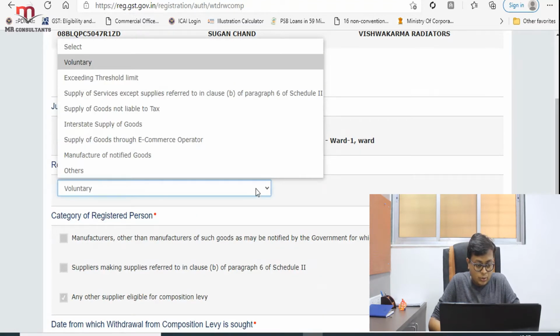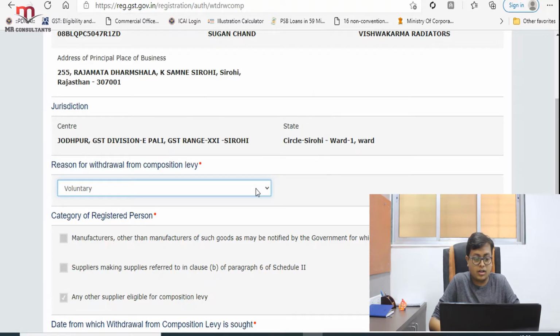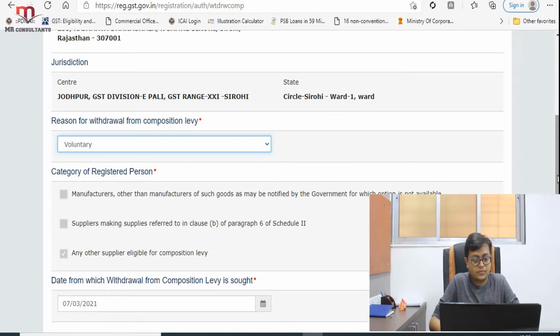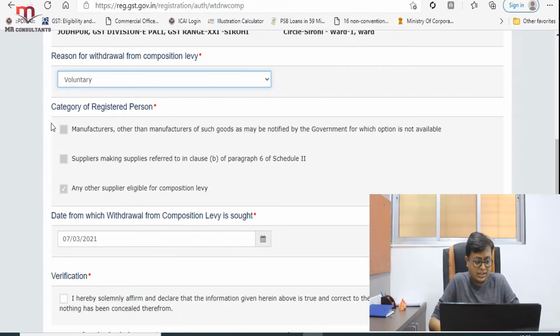Here we have the option to select: one is voluntary, second is exceeding the threshold limit that we already discussed, 1.5 crore, and the rest are the other options we have over here. One is supply of goods not liable to tax, and interstate supply of goods through an e-commerce operator; even they have the option to get converted. Manufacture of notified goods, there are some specified goods for which you have the option to get converted, or your reason might be others. For us it is voluntary conversion, we are converting voluntarily.